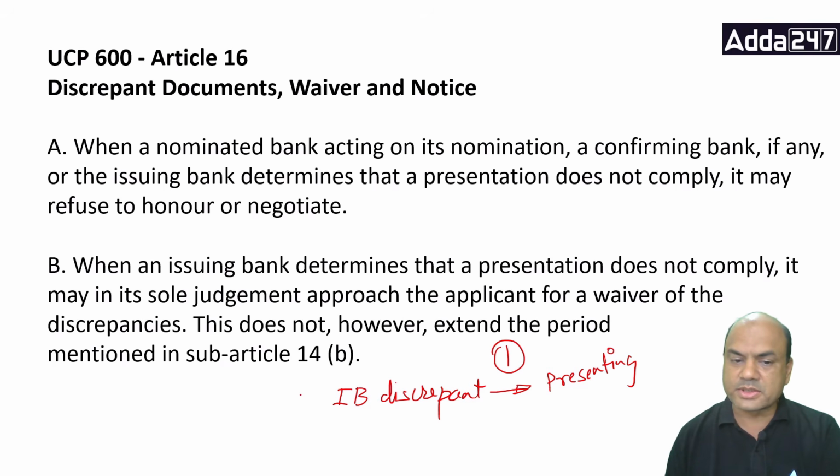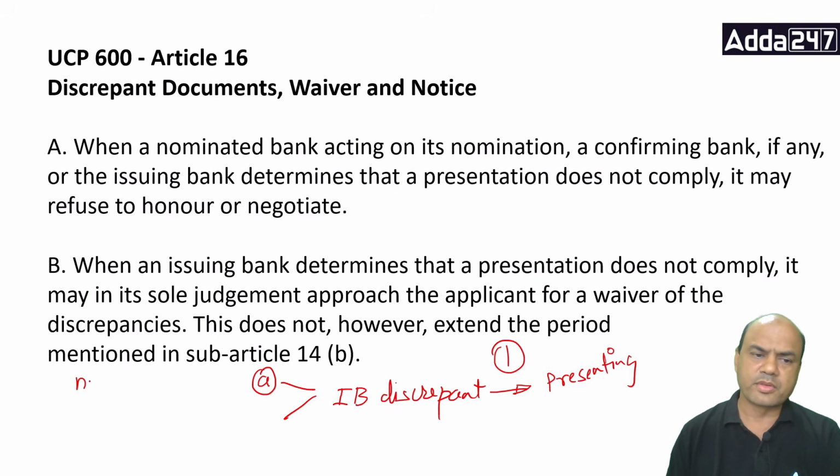Step number 2 is that the issuing bank now has two options. Option number 1, I will call it A, because 1 is written over here. The issuing bank may not go to the applicant. It will just keep it to itself. It has a right.